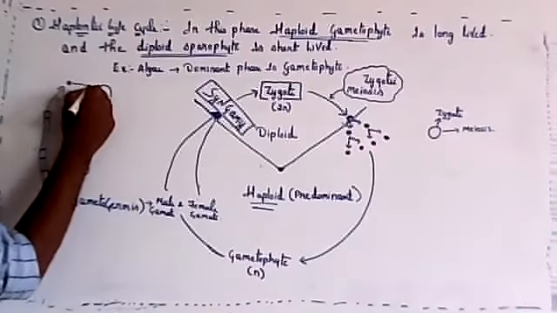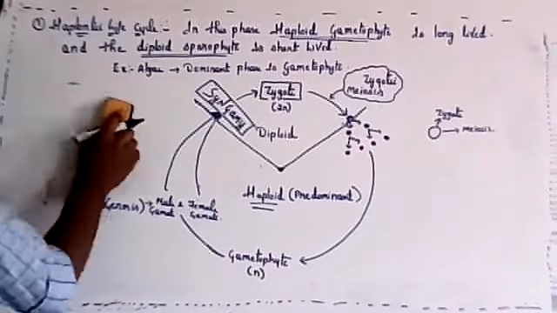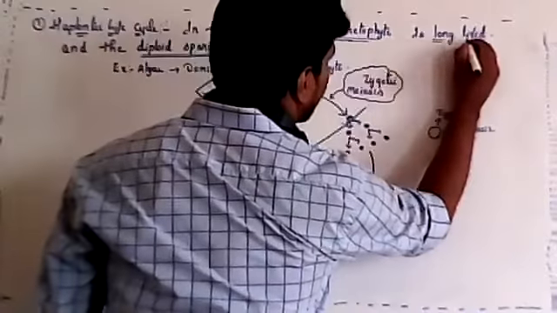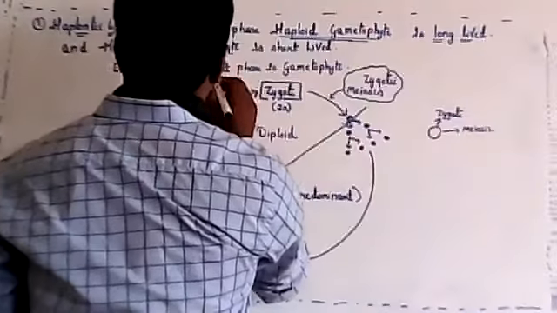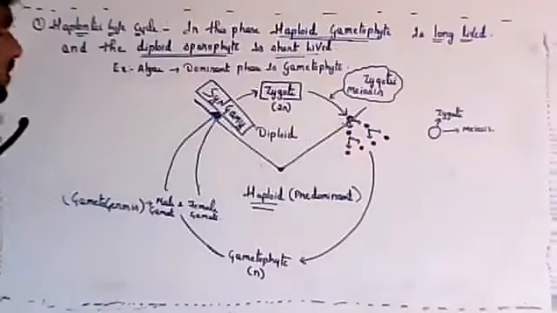Both will fuse with each other, and that is called syngamy. That is the haploid life cycle, where the haploid stage is dominating and long lived, and the diploid stage is short lived.